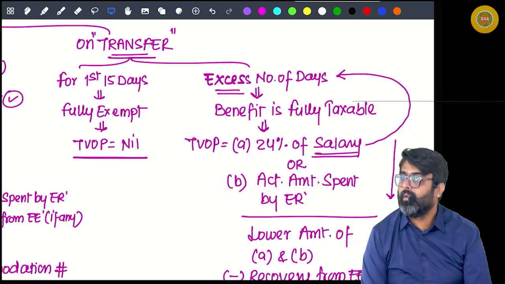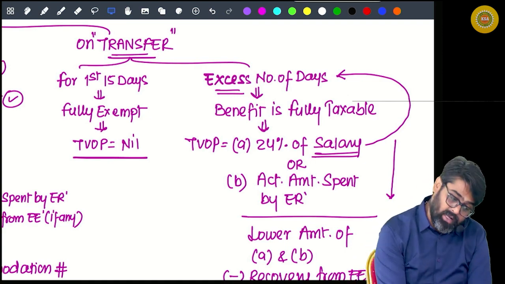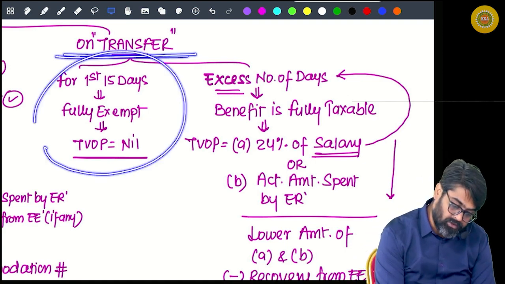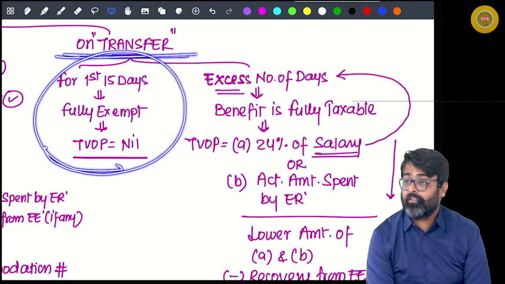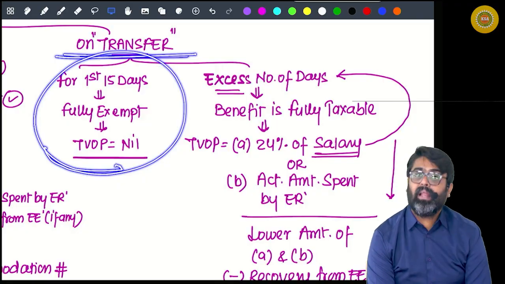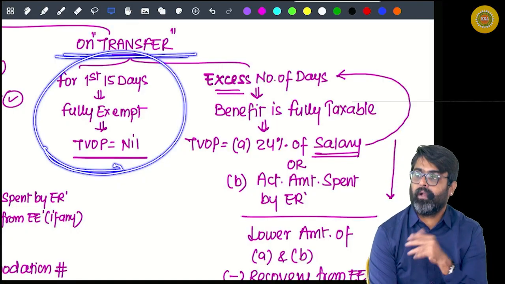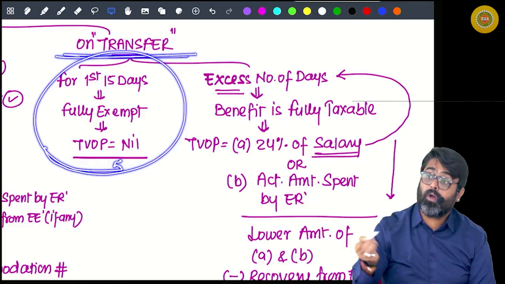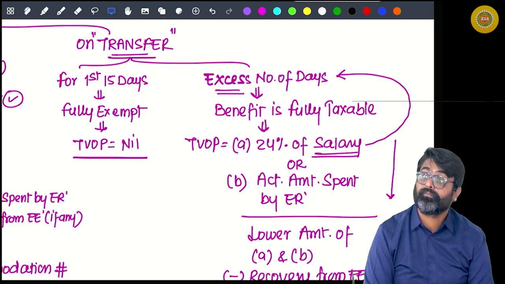Getting my point? So the hotel accommodation, if provided while the employee is on transfer, will be exempt for the first 15 days. Meaning if the hotel accommodation is provided for 15 days or less, it is fully exempt. But what if the hotel accommodation was provided for 25 days?